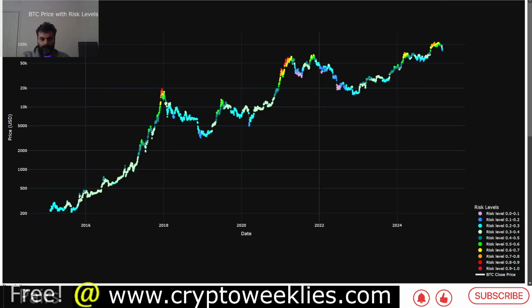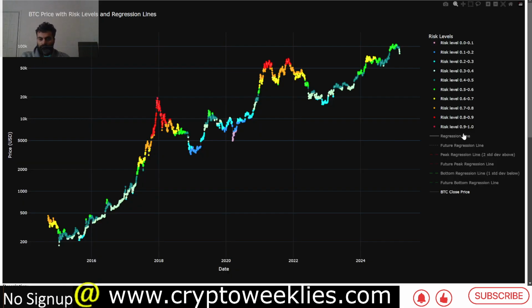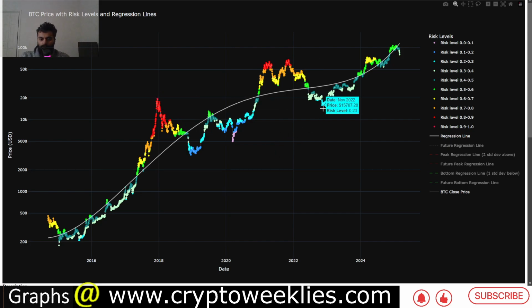So this is again using simple moving average. The regression based model that we just saw does identify the tops better, but in the bear market, the risk level went only as low as around 23%. Right now the risk levels are at around 36%.